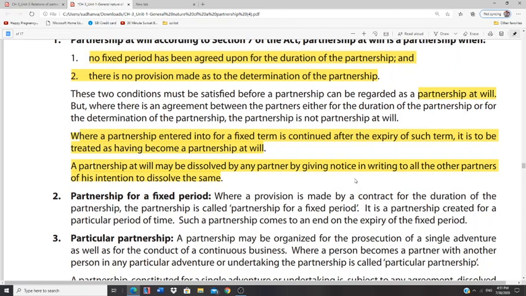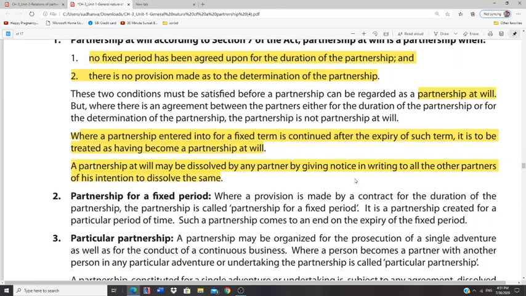The nature of business is not clearly defined; they can take up any business. Resignation or retirement of partners, what aspects are to be considered and how it is to be dealt with, is not given in the agreement. If one partner wishes to dissolve, how the others may continue the partnership is also not given. Then it is called partnership at will.